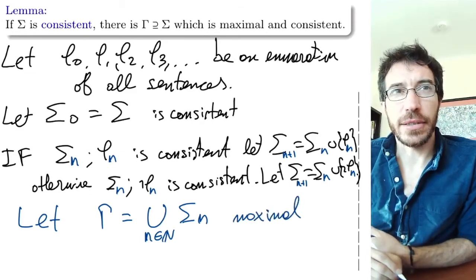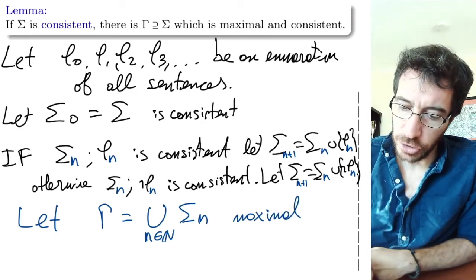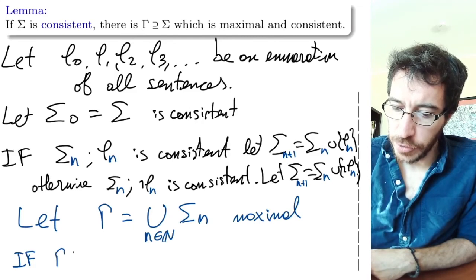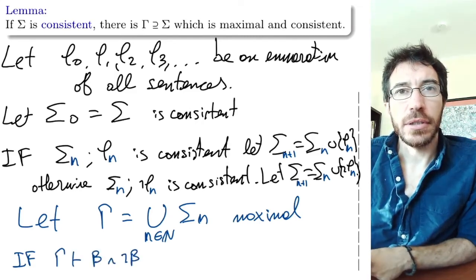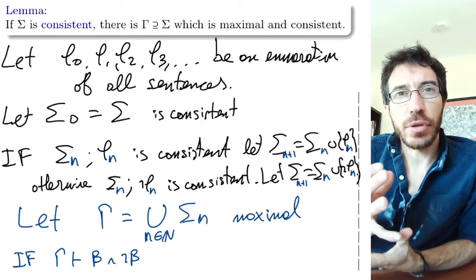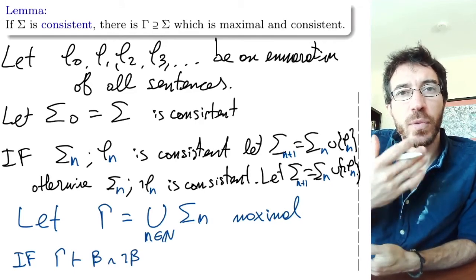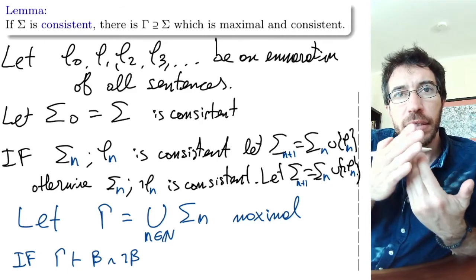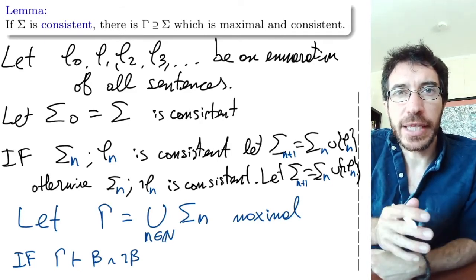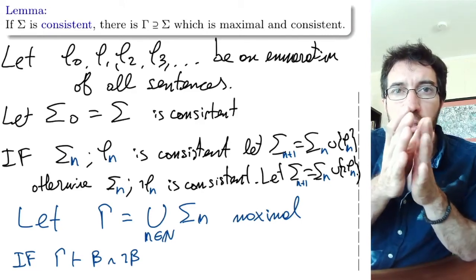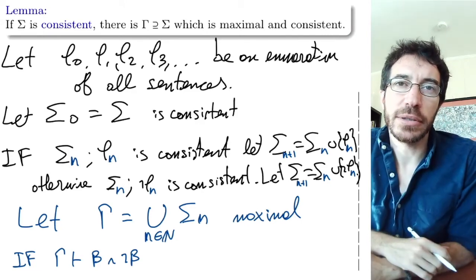And why is it consistent? Well, if gamma proves beta and it proves not beta for some formula beta, then in this particular proof, we only use finitely many formulas, because this is a formal deduction, and a formal deduction can only use finitely many formulas.